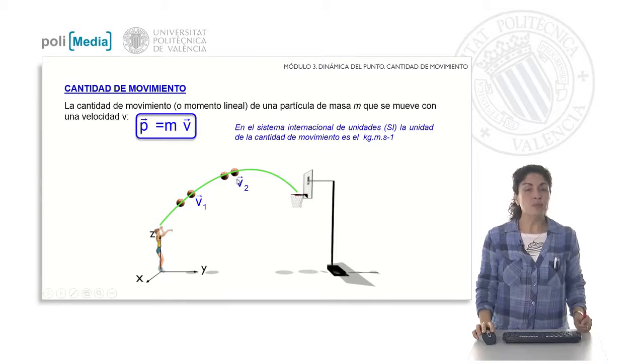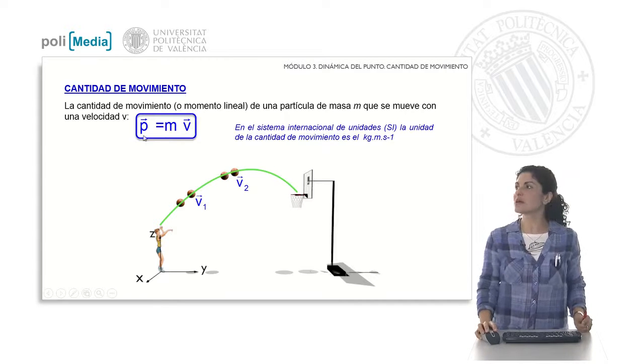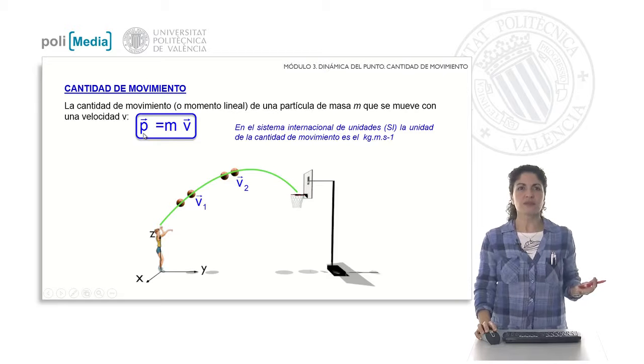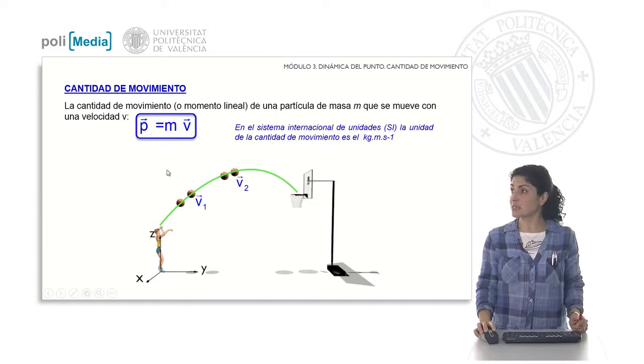But to have a better dynamic study of the movement, it is very important to accompany this kinematic magnitude, the velocity, with the mass of the body, and that is just what defines the concept of the quantity of motion. The quantity of motion is a vector defined by the scalar magnitude of the mass of the body and by the vector magnitude of the velocity. It will therefore have the same direction and sense as the velocity, and its modulus will be multiplied by the mass of the body. In the international system of units, it will therefore have units of mass, kilograms, and units of velocity, meters per second.